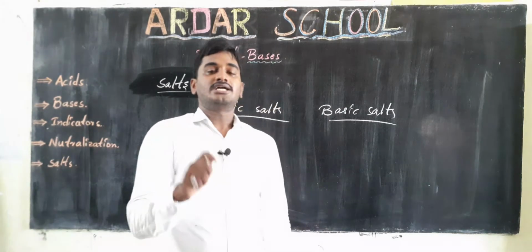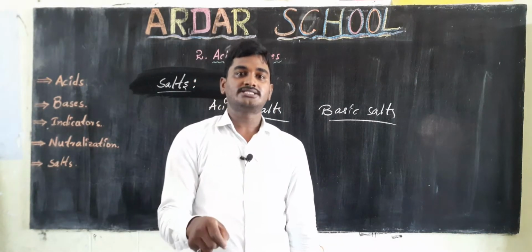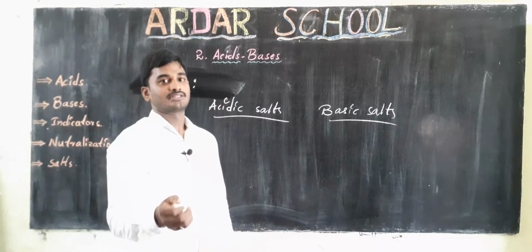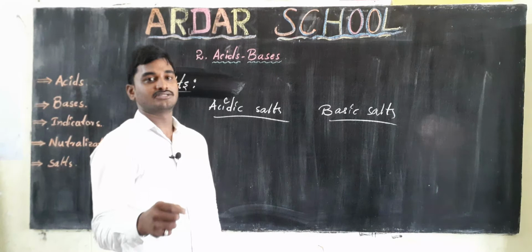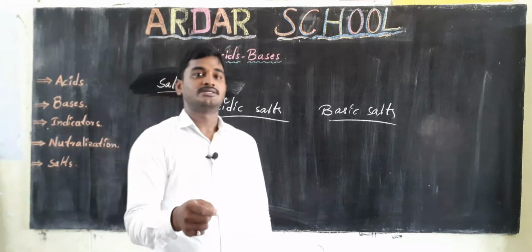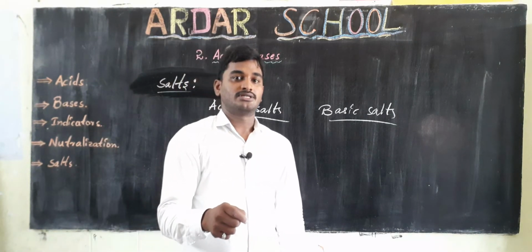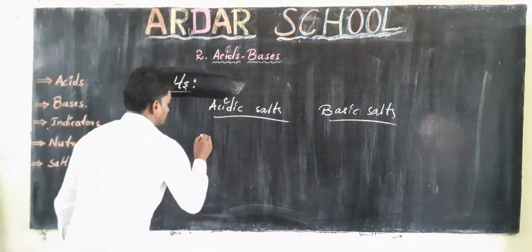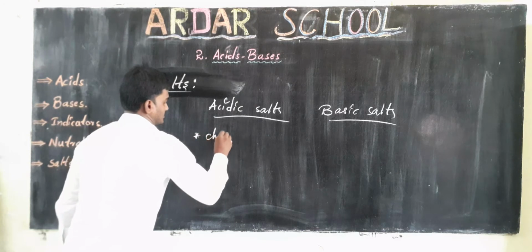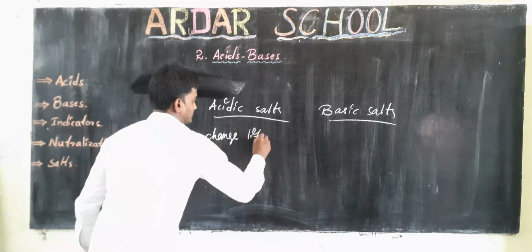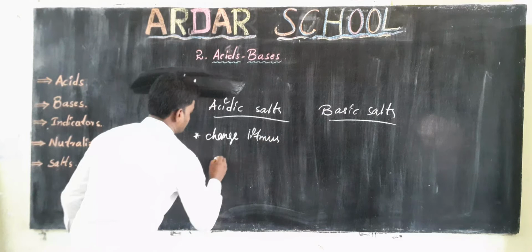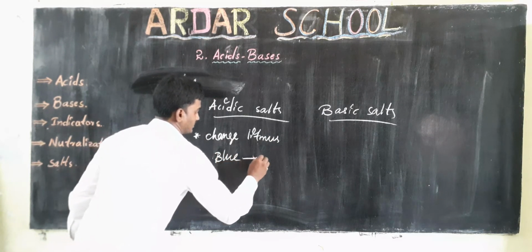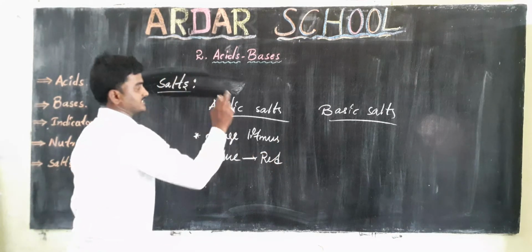Salts which change blue litmus to red are called acidic salts.